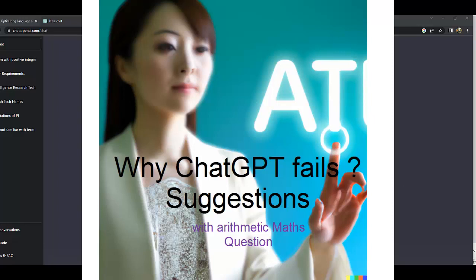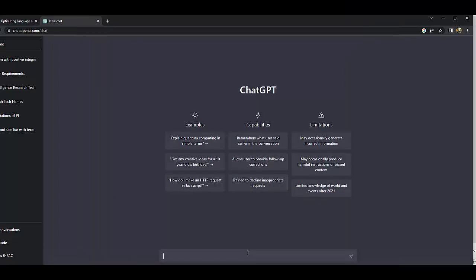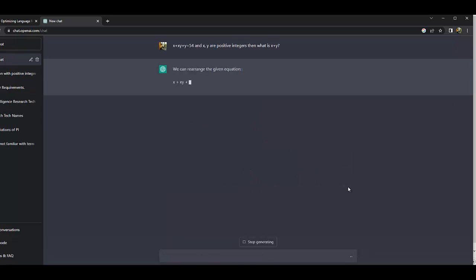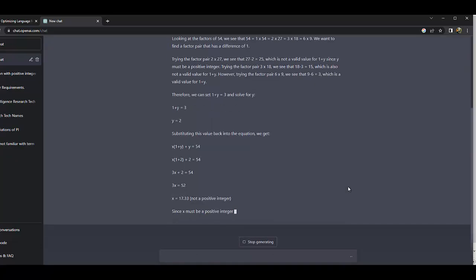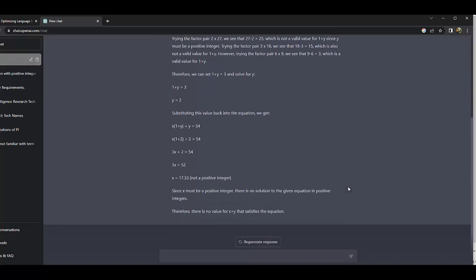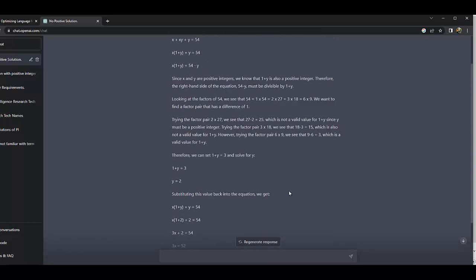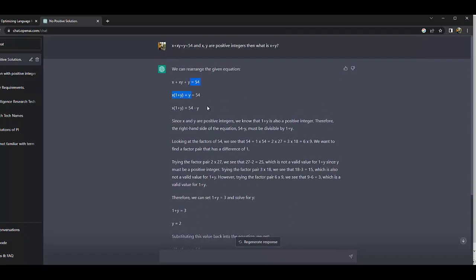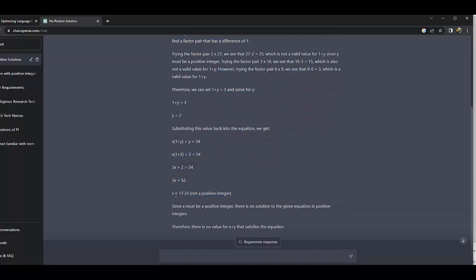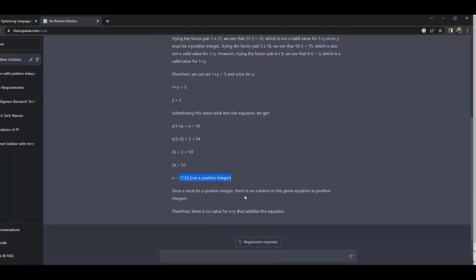Okay, let's go. So now I give one complex mathematical model like x plus xy plus y equal to 54, where x and y are positive integers. Then what is xy? When I give this to ChatGPT, it gives the answer that there is no value for x plus y that satisfies the equation for this condition. They verified it in a different way and checked it, and finally concluded it is not a positive integer, so there is no valid solution.